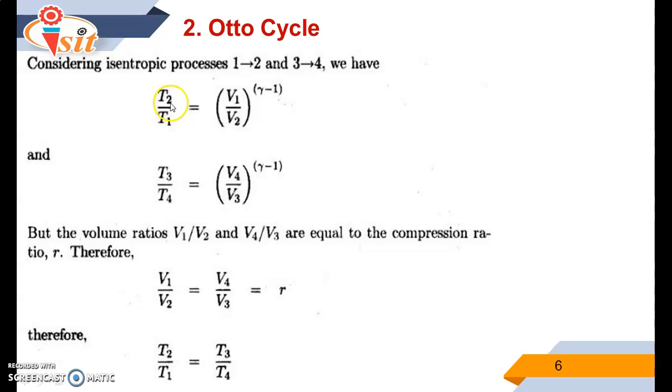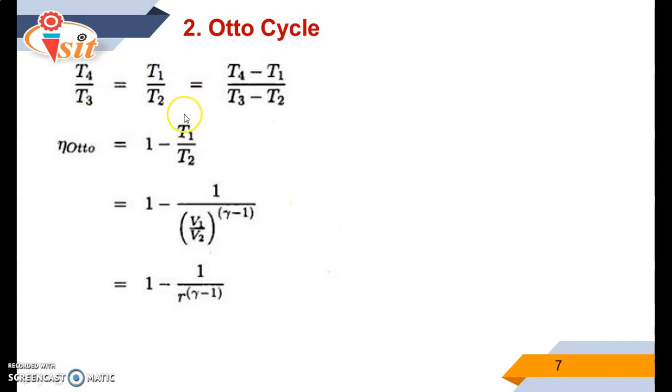So here we use the thermal relation T2 by T1 is equal to (V1 by V2) raised to gamma minus 1. Similarly, T3 by T4 is equal to (V4 by V3) raised to gamma minus 1. But the volume ratios V1 by V2 and V4 by V3 are equal to the compression ratio, which is supposed to be r. Hence, we can write T2 by T1 is equal to T3 by T4. We can replace this term by putting the values in that standard format.